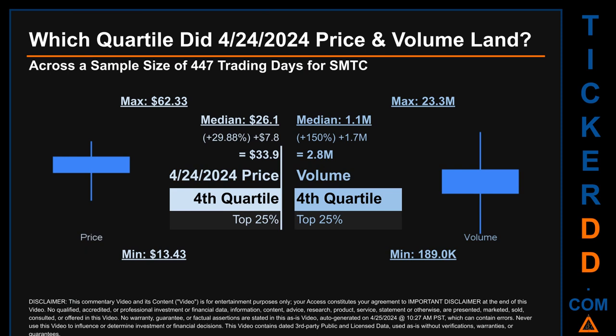Descriptively, SMTC has a median price of $26.10. Therefore, April 24, 2024 price was higher from that middle marker by 29.88%. The day's volume of 2.8 million was more than the median by 150%.